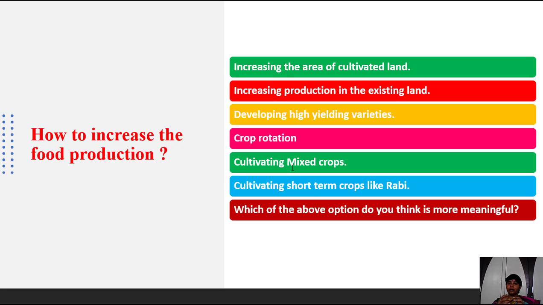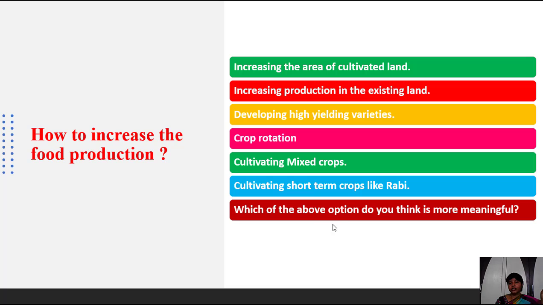One crop fixes the atmospheric nitrogen in the soil, and the other plants use that nitrogen, so obviously the food production will be high. Cultivating short term crops like in the rabi season, mostly crops of 3 to 4 months, below 90 days or 90 days crops, will be very helpful.